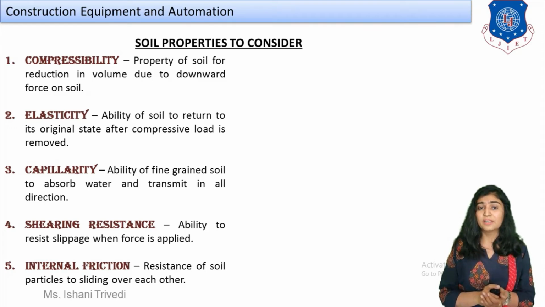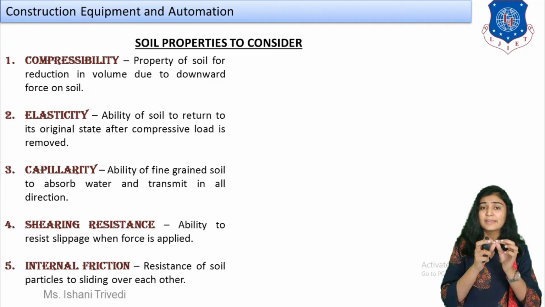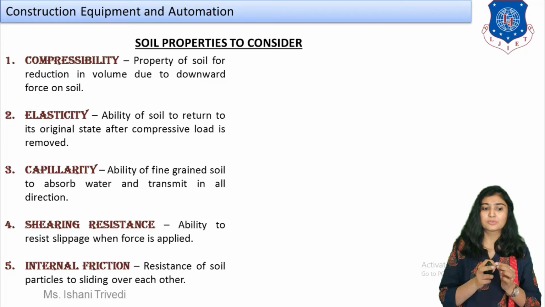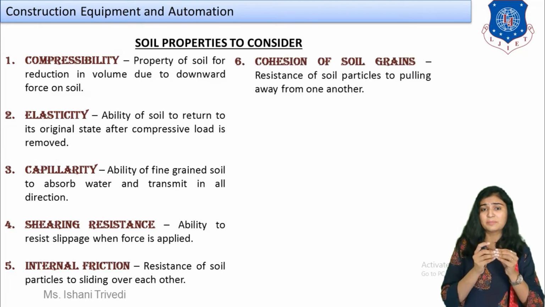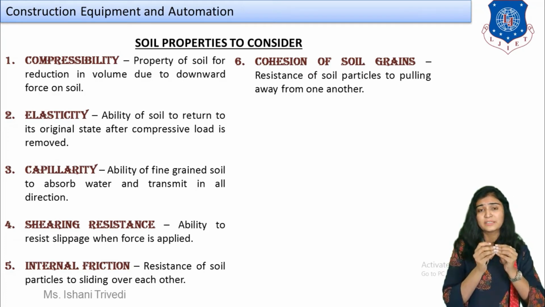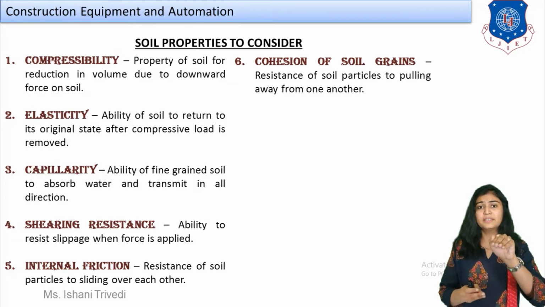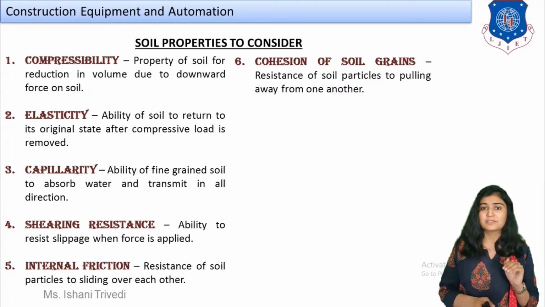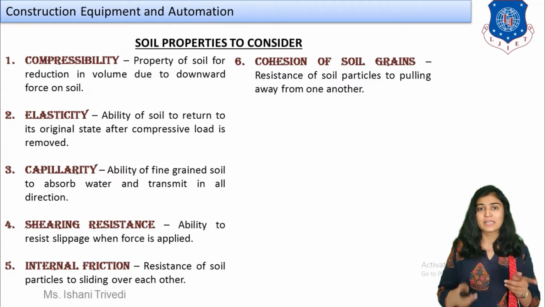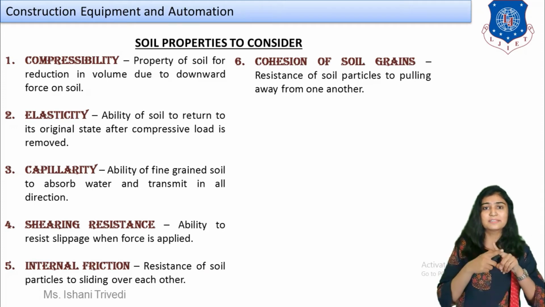Next we have is internal friction. Internal friction means the property of the soil which is going to let two particles get stick to each other. Internal friction, resistance of soil particles to sliding over each other, meaning if there is internal friction between the particles, they will get stick together, and when the vehicle will move on it, they will tend to resist the moving of equipment. So that is resistance of soil particles to sliding over each other, because they will stick together.